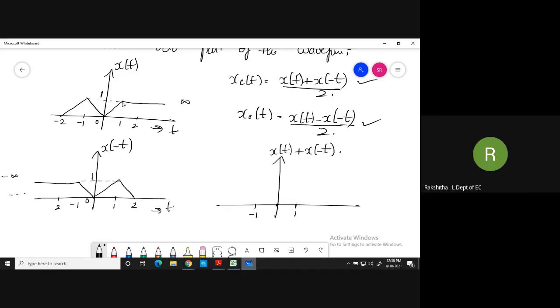Amplitude is 2, ma'am? Yeah, it will be 2, right? See here. At t is equal to 1, x of t amplitude is 1, whereas x of minus t amplitude is also 1 here. So 1 plus 1, you will have 2. Correct?